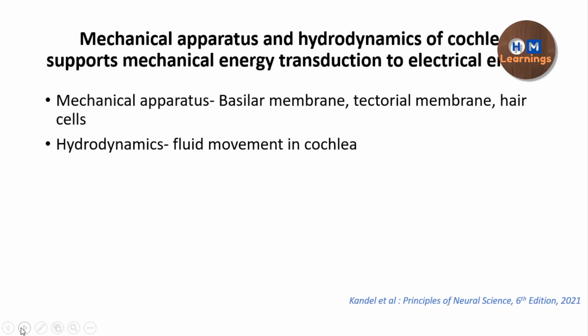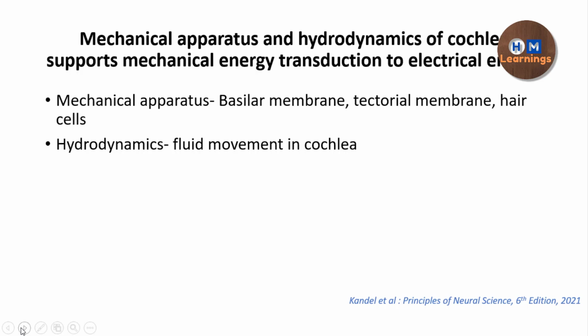So here the mechanical apparatus of the cochlea is basically the basilar membrane, the tectorial membrane and the hair cells, which facilitate this transduction process, and hydrodynamics is basically the fluid movement in the cochlea. We know that we have three fluid-filled chambers in the cochlea, that is scala vestibuli, scala tympani and scala media. They have endolymph and perilymph. So how does the movement in these fluids support this transduction process?